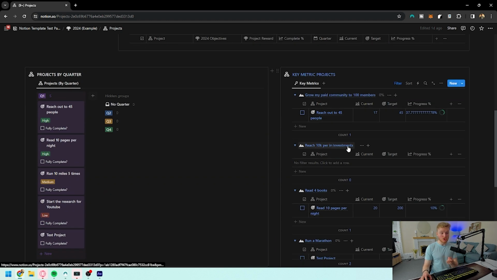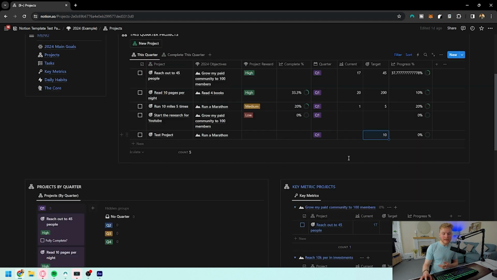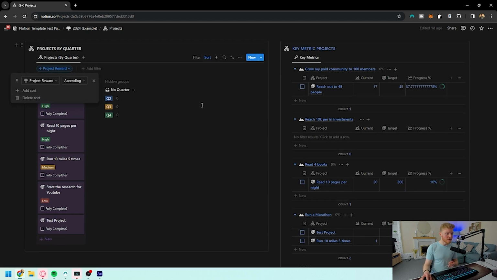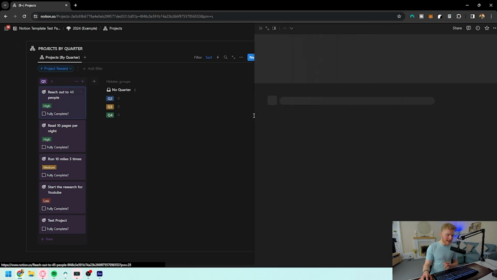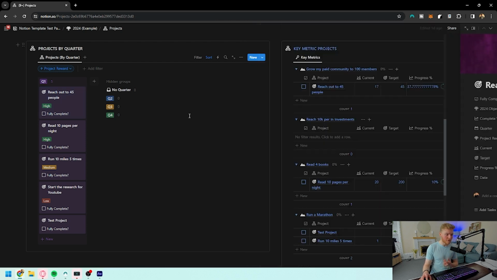And the only ones that show up in the key metrics are those that actually have a target for themselves. If a project doesn't have a target, it's not going to come up in the key metrics. Down below, you're obviously going to be able to see the projects by quarter that's sorted based on the project reward, so whichever one's highest. And you can click in here again and see them at any point of what those are and the tasks related to it in the main goal, for example.